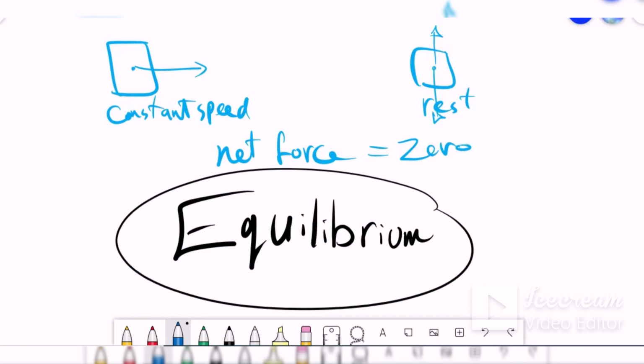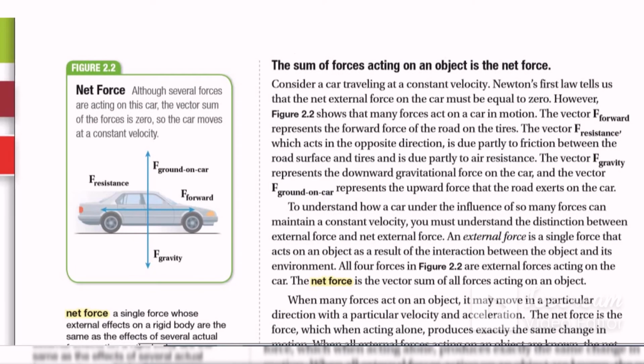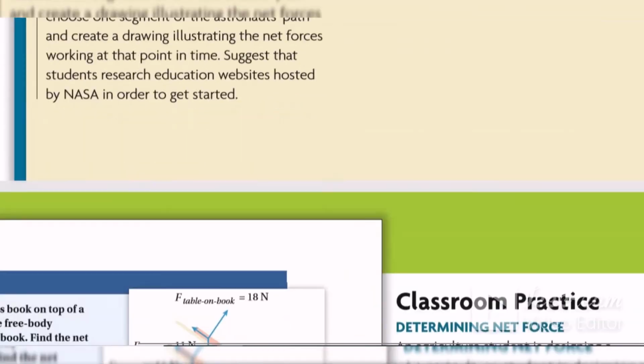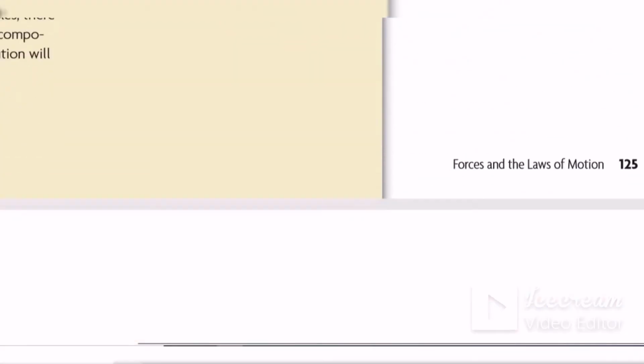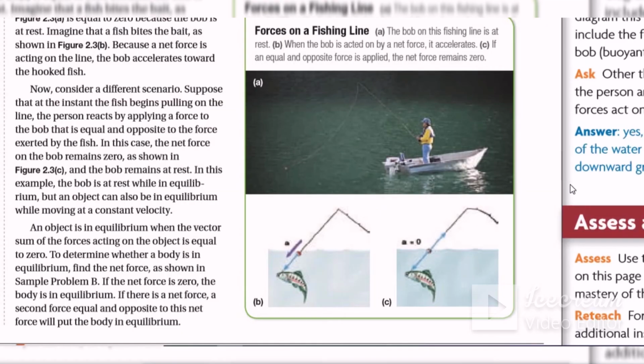Okay, look at these diagrams here in your book. You can see that here we have 3 pictures of this man fishing. Which one has the total force equal to 0? You can see that in all of them the total force equals 0. Why?